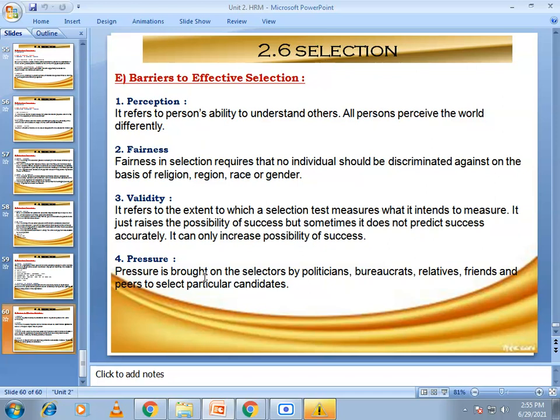Then the next barrier to effective selection is fairness. Fairness in selection requires that no individual should be discriminated against on the basis of religion, region, race, or gender.